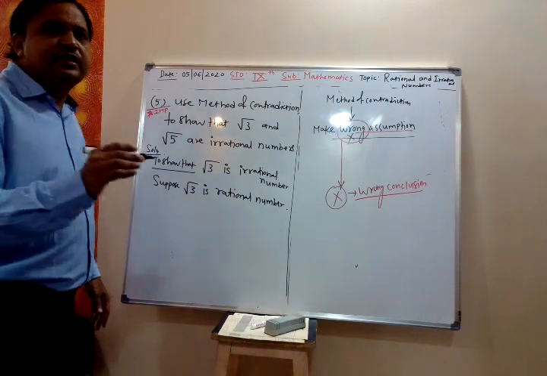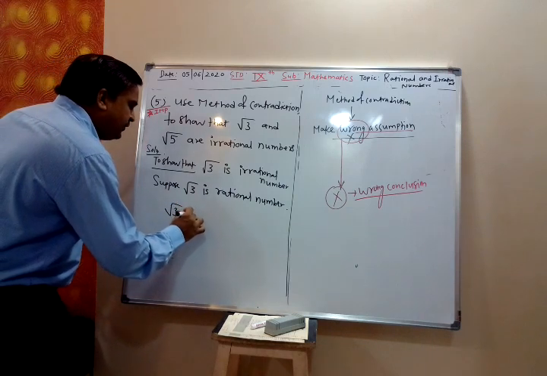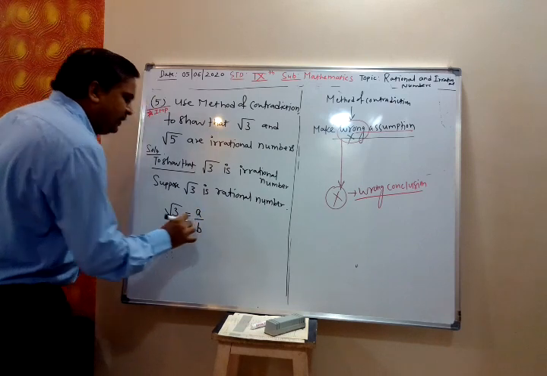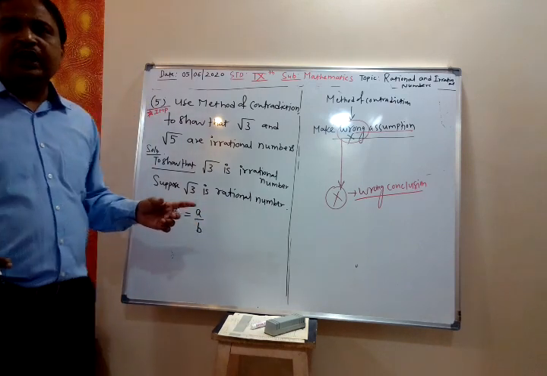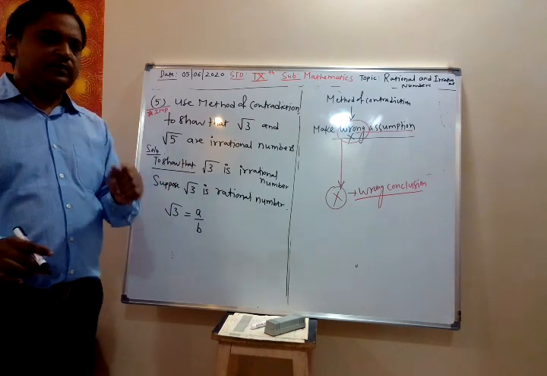If root 3 is rational, that means root 3 must be of the form a by b. Yes or no? Any rational number is of the form a by b or p by q.